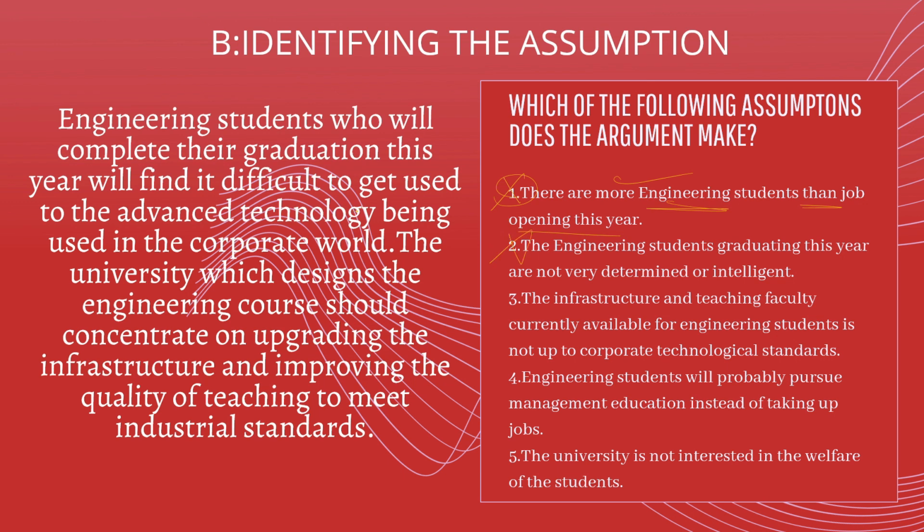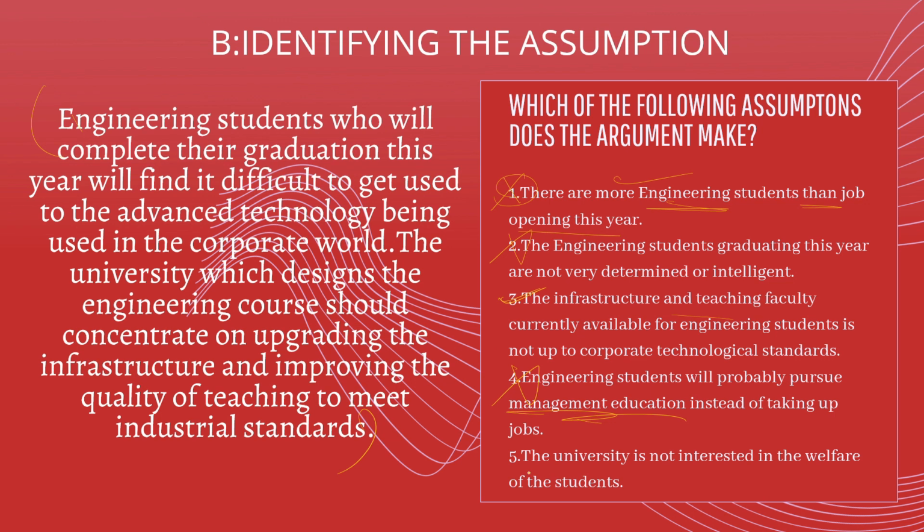Let's move on to option 3. The infrastructure and teaching faculty currently available for engineering students is not up to corporate technological standards. So this can be the assumption, but let's keep this aside. Fourth one is engineering students will probably pursue management education instead of taking up jobs. So this is completely irrelevant. Nowhere is management education mentioned in the passage, right? So strike this off.